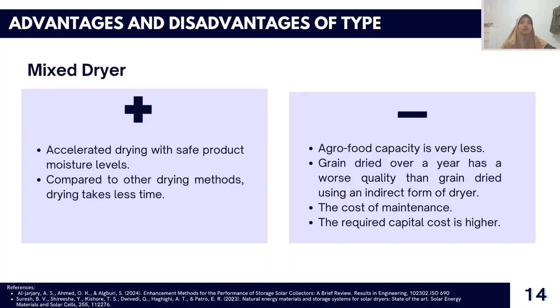Advantage and disadvantage of mixed dryer. First, the advantage is accelerated drying with safe product moisture levels. Compared to other drying methods, drying takes less time. And the disadvantage, agrofood capacity is very less. Grain dried over a year has a worse quality than dried using an indirect form of dryer. The cost of maintenance and the required capital cost is higher.